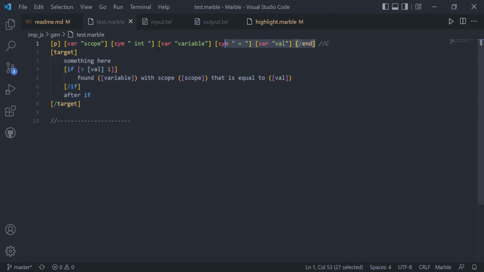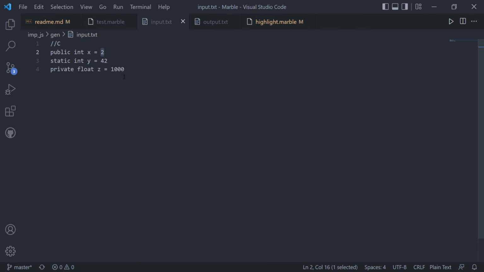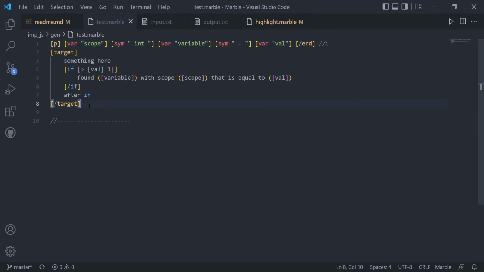You basically define a pattern, which is going to resolve to a regex internally, and it's going to try to match a pattern in some kind of input text, for example, like this. And I'm assuming here that it's the C language syntax, but it can be literally any files like CSVs or whatever you might want to use. And then for this pattern, we define a target, which is defining how to use the pattern match tags here, the information from the match, to then generate an output string. So for example, you can grab variables out of here.